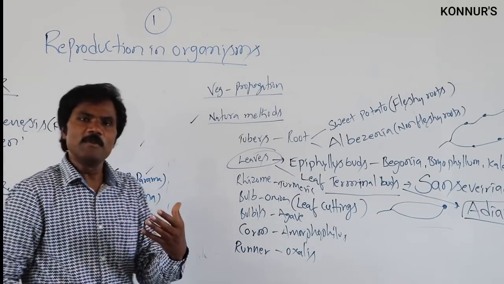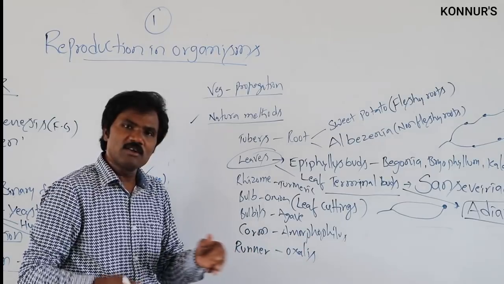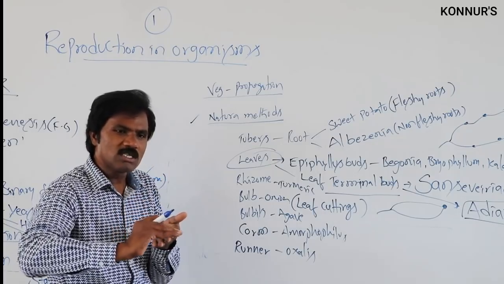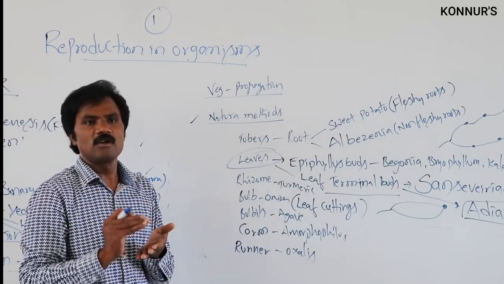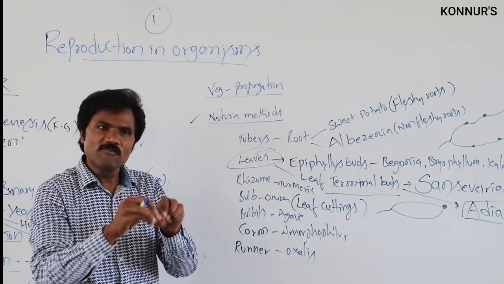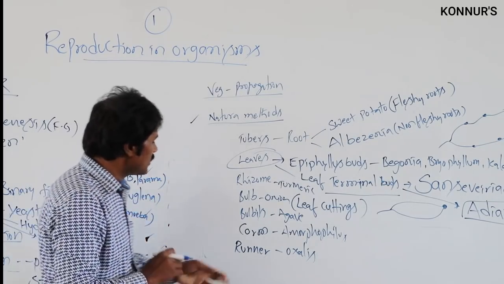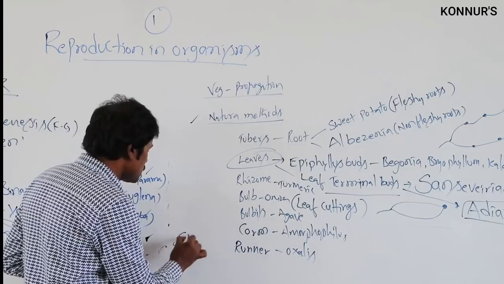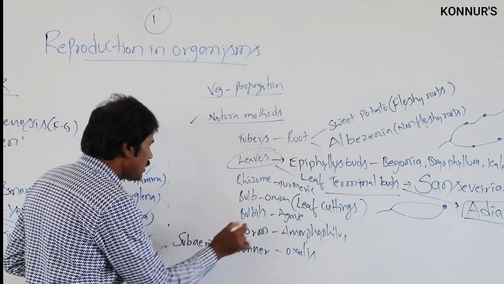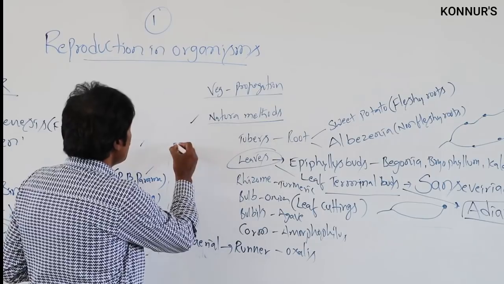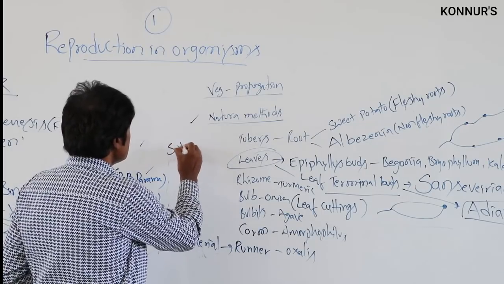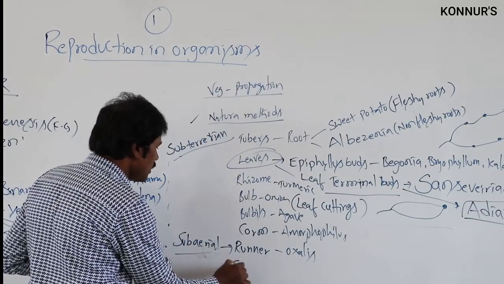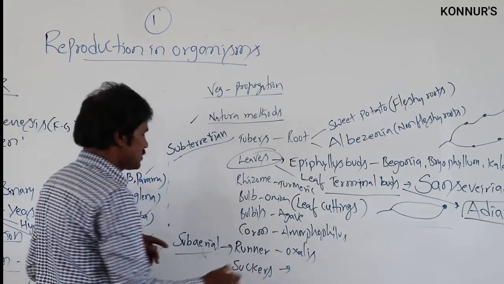In grass plants, propagation is through runners. A runner is a weak stem which moves along the upper layer of the soil, and wherever nodes arise, fibrous roots form and a complete plant is propagated. Then some are regarded as sub-aerial, like the sub-aerial runner as well as suckers.